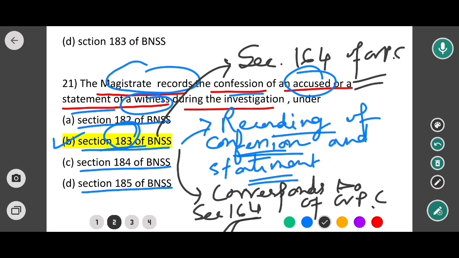So section 164 of CRPC and section 183 of BNSS is very important because it covers the entire confession in the chapter, in the investigation chapter. In this case, the correct option would be option B. Okay, so now to next question.